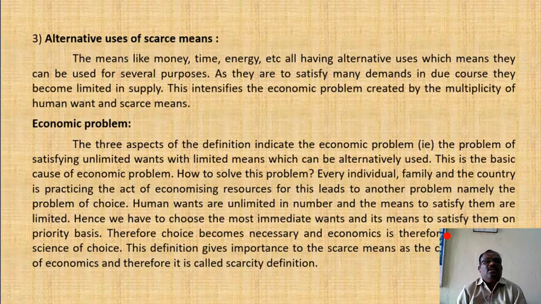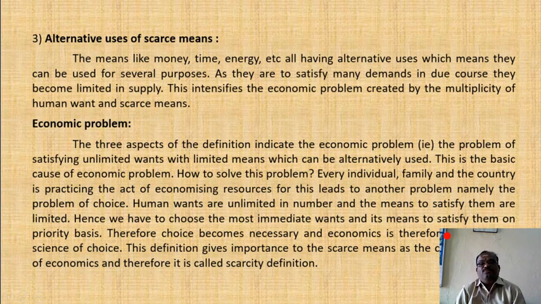Therefore, people's wants are unlimited, means are limited, and means have alternative uses. The three aspects of this definition indicate the economic problem, that is, the problem of satisfying unlimited wants with limited means which can be alternatively used. This is the basic cause of the economic problem.